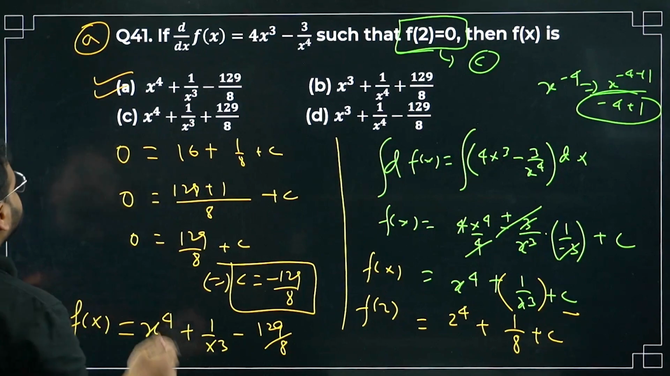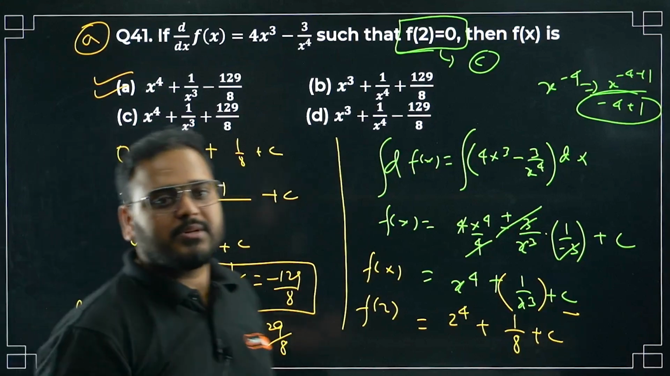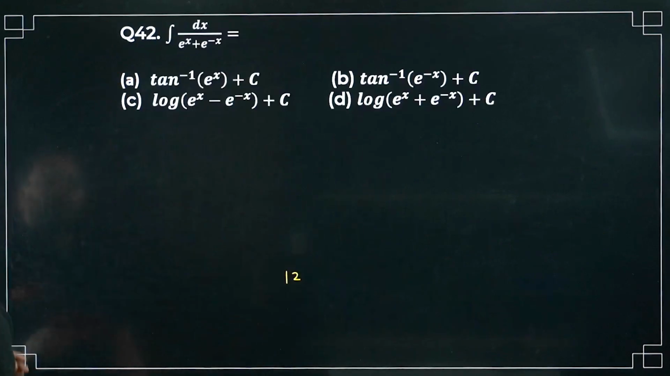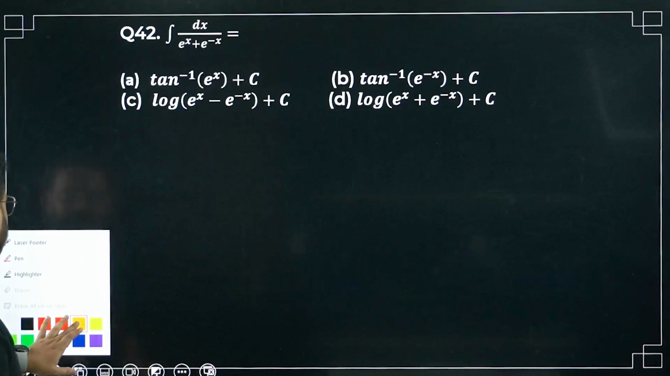Alright, sir. So 41 is done. Please have a look. 41 is done. Option A is correct. Very good question. We have to find the value of c. 42 now. I'll erase that. Let's start with the question now.